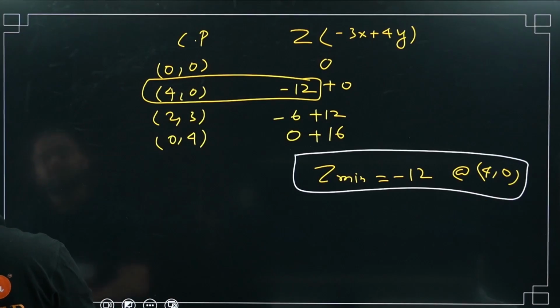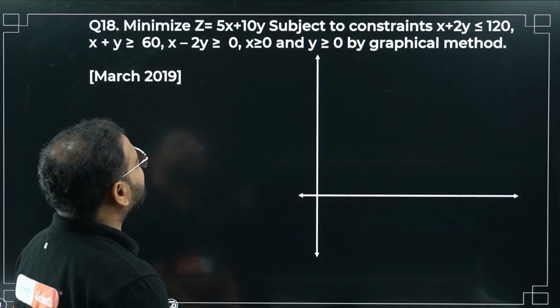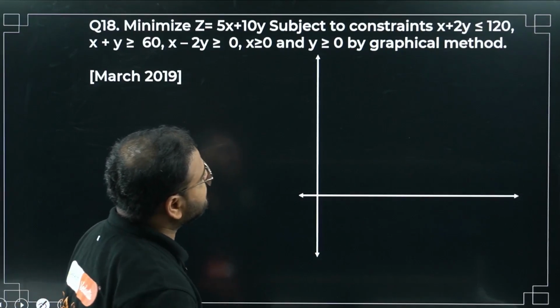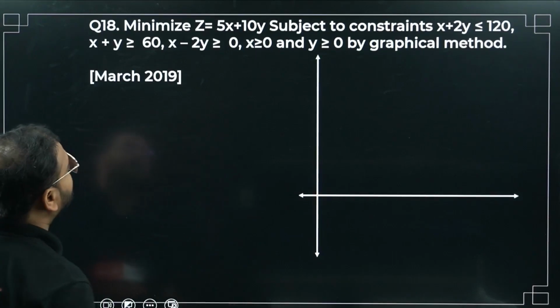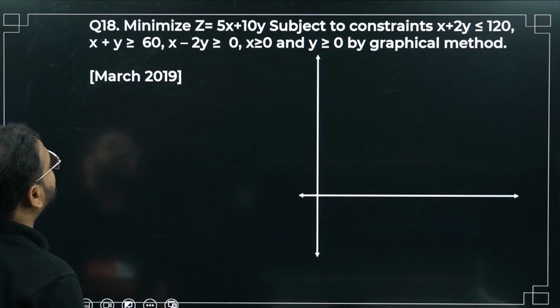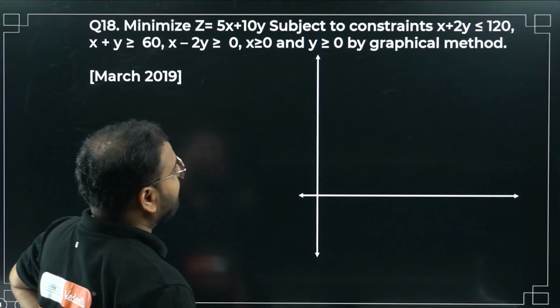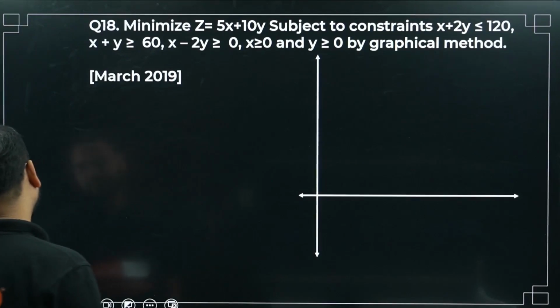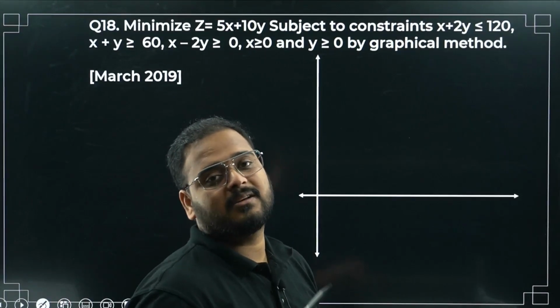Moving on to question number 18. Minimize z equals 5x plus 10y subject to the constraints x plus 2y less than 120, x plus y greater than 60, x minus 2y greater than 0, by the graphical method. Of course, the graphical method. So we'll look for what? The first thing is the constraints.